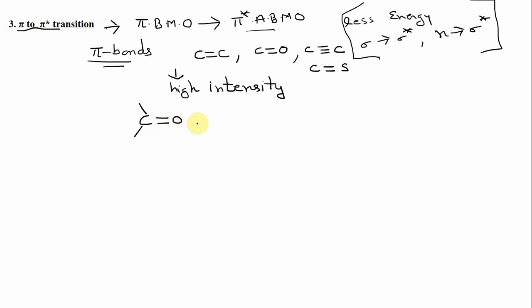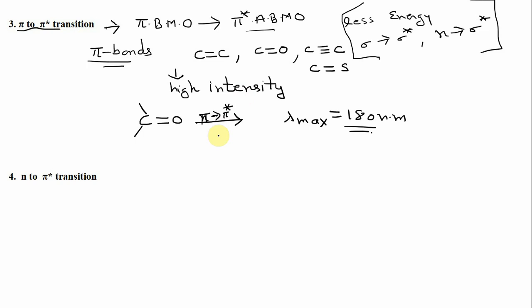In the case of a carbonyl compound, the pi to pi star transition takes place at a wavelength of 180 nanometers.